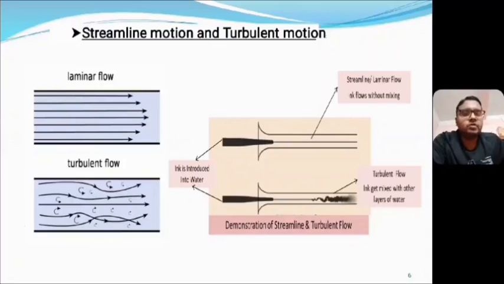Next one, the most important topic you have to know, that is the streamline motion and turbulent motion. In fluid flow, there occur basically two kinds of motion. First one is streamline motion and second one is turbulent motion. If we consider that the liquid flow or fluid flow occurs in terms of some layers, then if the flow is streamline flow or laminar flow, all the layers will travel parallel to each other.